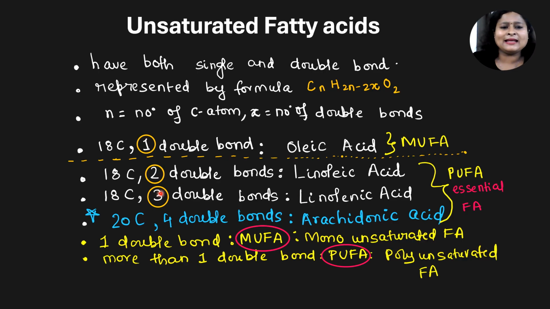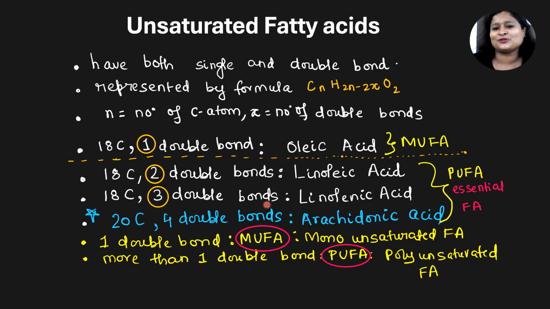Let's look into another very important example, that is arachidonic acid. Questions often come from that. Arachidonic acid is an example of unsaturated fatty acid. That is the first important point. The second important point is it has 20 carbons. And third, it has 4 double bonds.